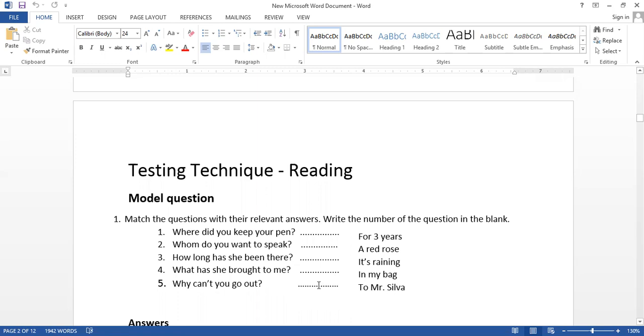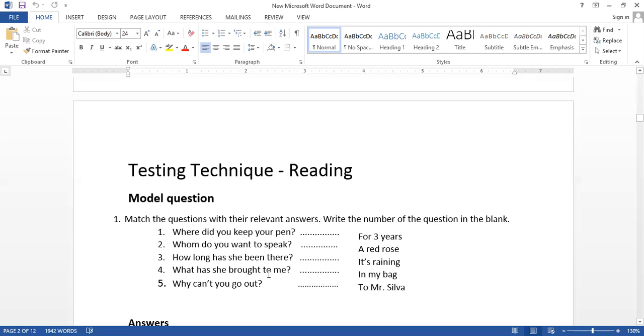You can write number 2 here. Then the third question, how long has she been there? Time period. So here we can select for 3 years. Number 3 goes with for 3 years.